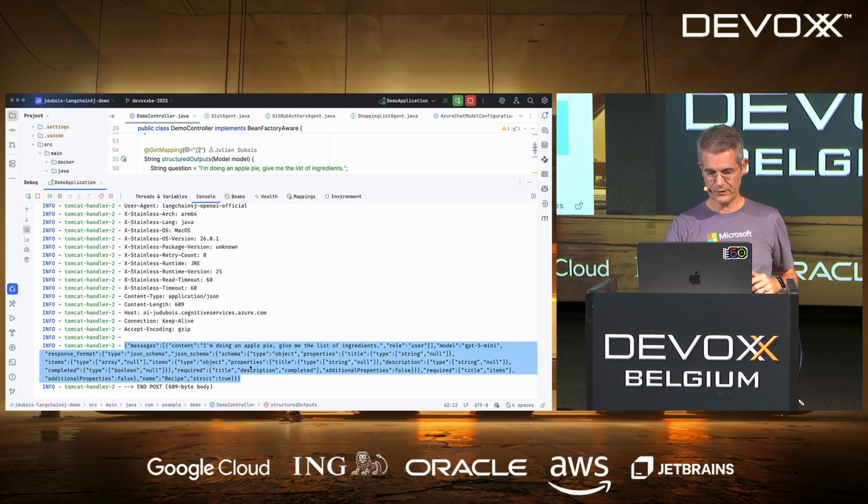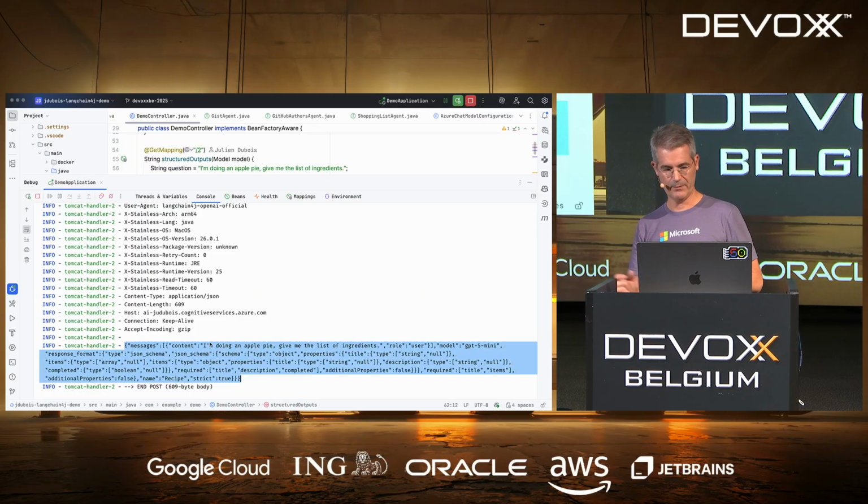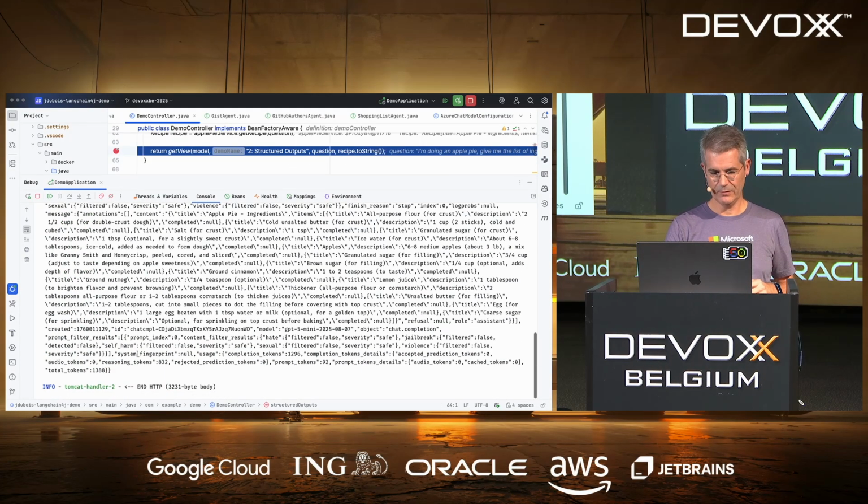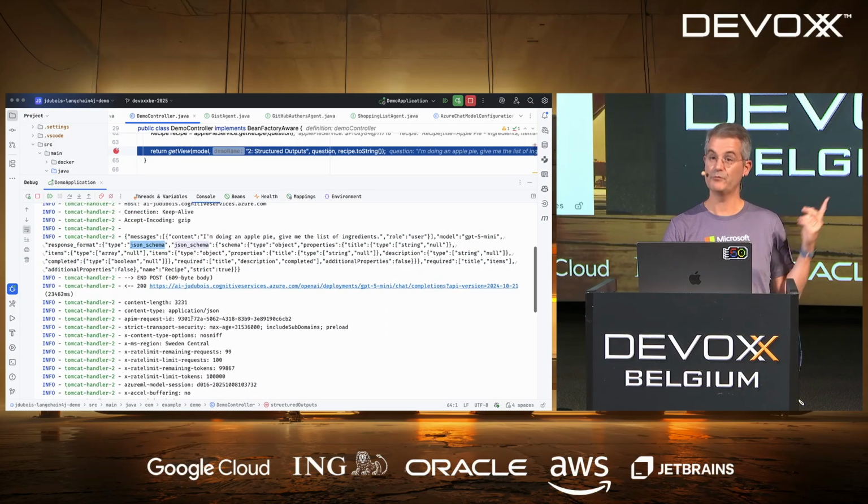You see the content of the message is the same. I'm doing an apple pie, and so on. But we've got a response format of type JSON schema. Oh, here is the answer. You see it was slower than before.